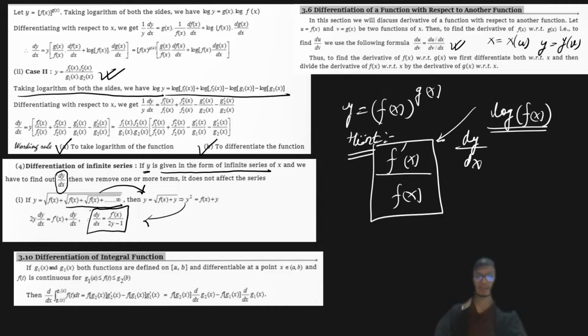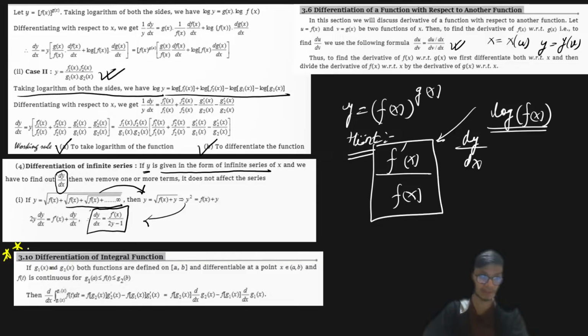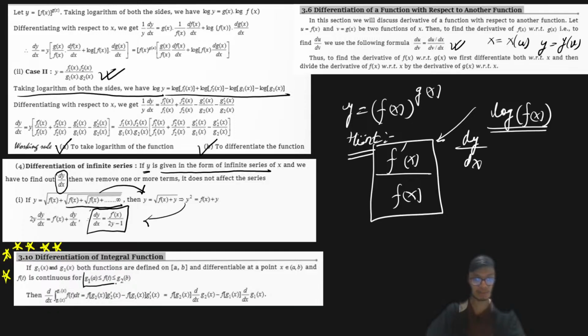Now let us come to the most important thing that is going to come in an examination, and it is a most trivial question, I would say. That generally comes in JEE Mains, Advanced, and any other examination you can consider. That is the differentiation of an integral function. So this is very, very important. Let's say that we have two functions g1 of x and g2 of x, and both of them are defined on the closed interval a to b and are differentiable at each point on the open interval a to b. And f of t is a continuous function, and its value is bounded between g1 of a and g2 of b, right?